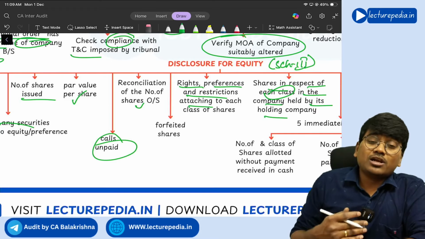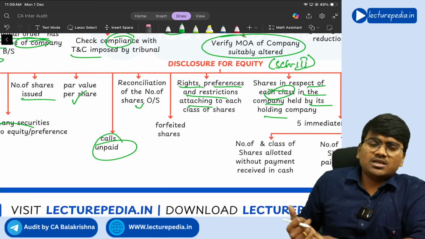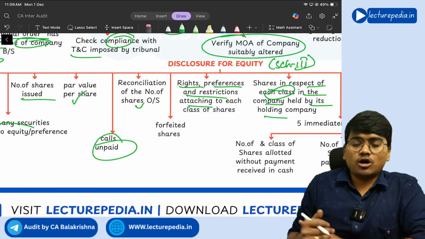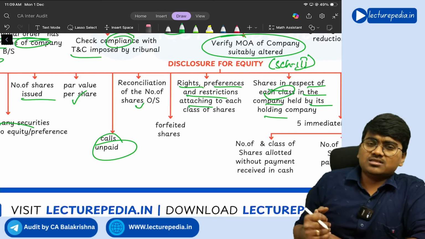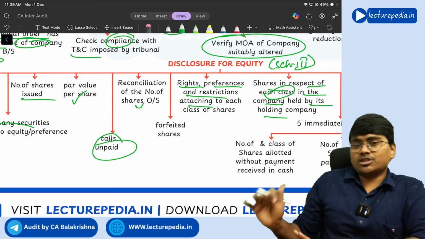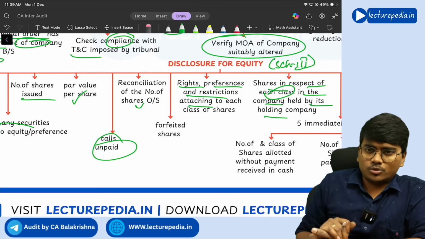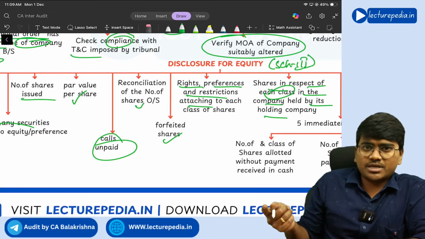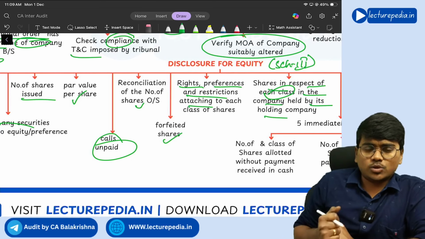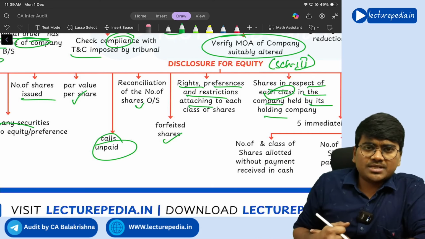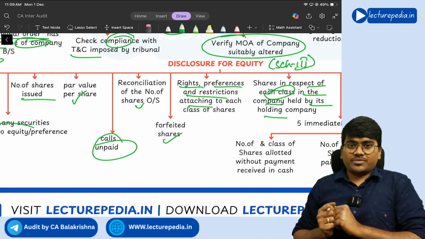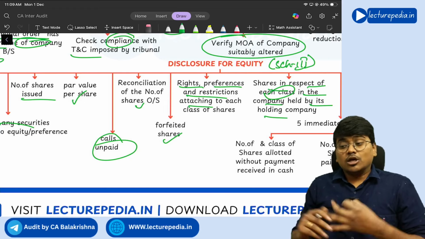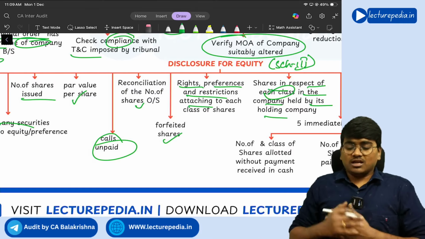Next, if there are any unpaid calls. Unpaid calls means, whenever the company issues shares, it can ask for the amount in the form of calls: application money, call 1, call 2, call 3, like this. The company has made call number 2, but some shareholders haven't yet paid the call amount, that is unpaid calls. Next, forfeited shares. Forfeited shares means the company had made call 2, it will give some time, 15 days or 20 days. Within that time if the shareholder doesn't pay the amount, the company will forfeit the share. So he would have already paid application money and call number 1 money, and that amount he will forfeit.